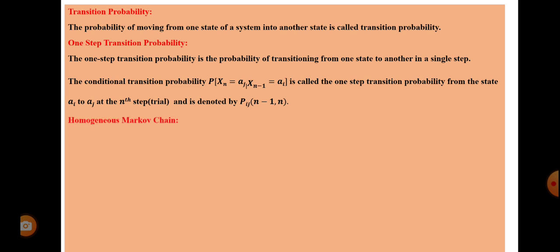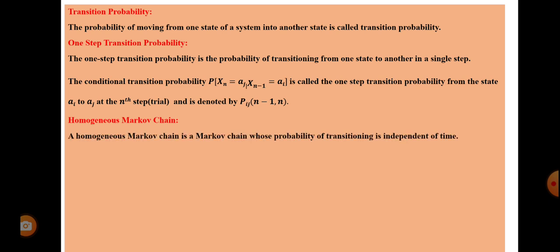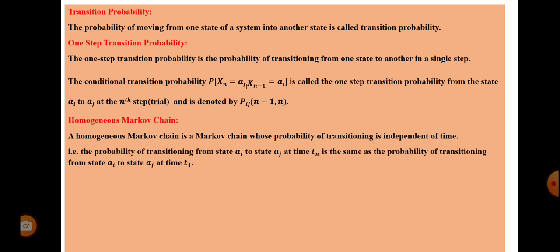Next, homogeneous Markov chain. A homogeneous Markov chain is a Markov chain whose probability of transitioning is independent of time. The transition is independent of the time. That is, the probability of transitioning from state ai to aj at time tn is the same as the probability of transitioning from state ai to aj at time t1.